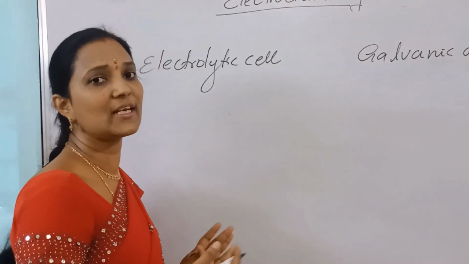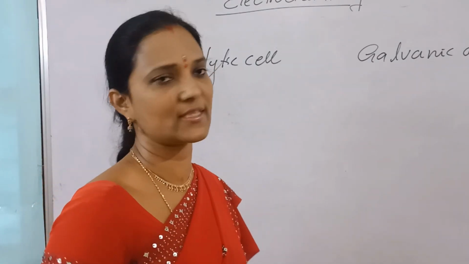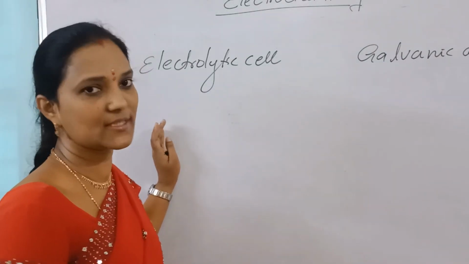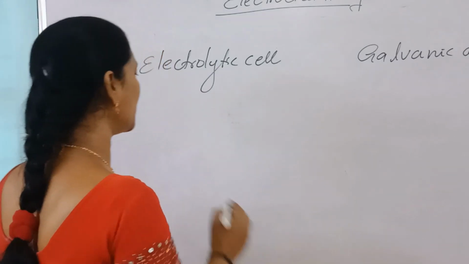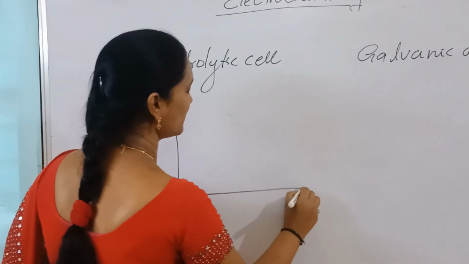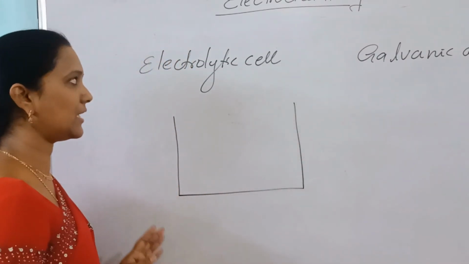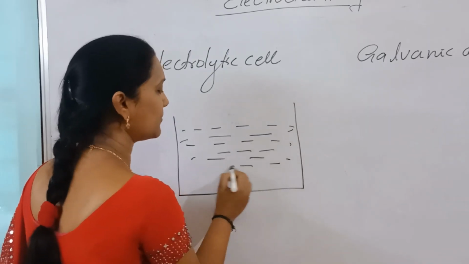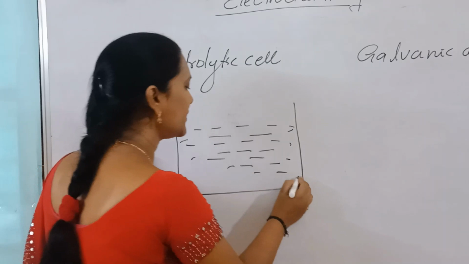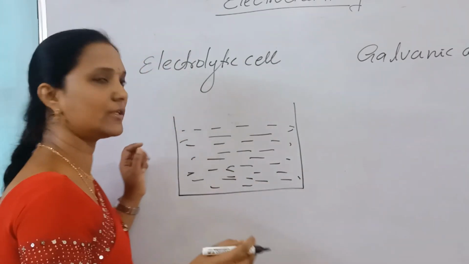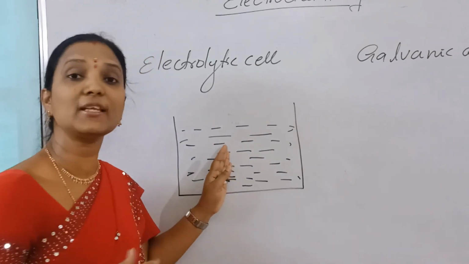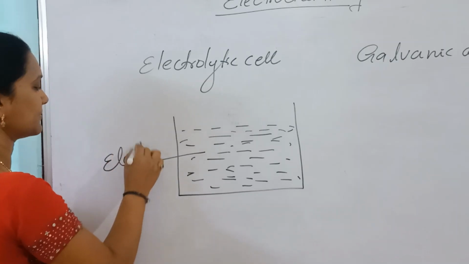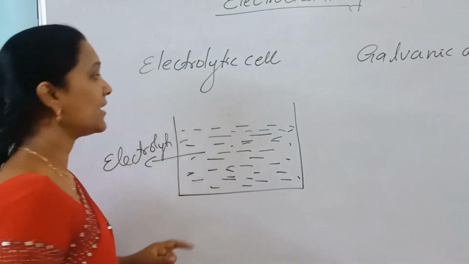What happens here, where electrical energy changes to chemical energy? How does this process take place? What are the differences between electrolytic cells and galvanic cells? Okay, so in the electrolytic cell, we are using one vessel. Here we are using a molten, nothing but fused hot liquid, or we can use an aqueous or molten or fused liquid. That liquid contains ions. A liquid which contains ions is called an electrolyte. This is the electrolyte.